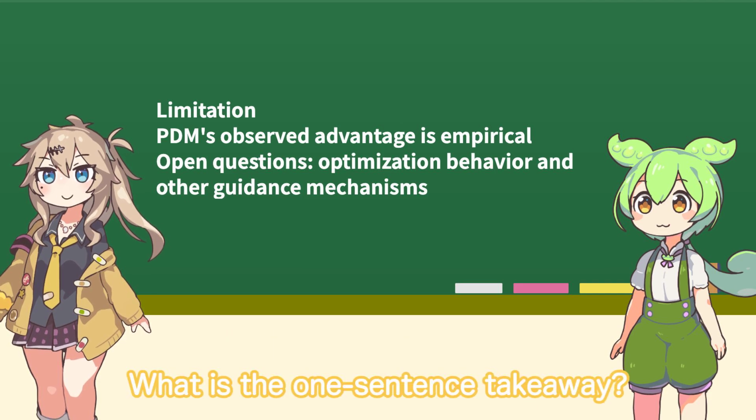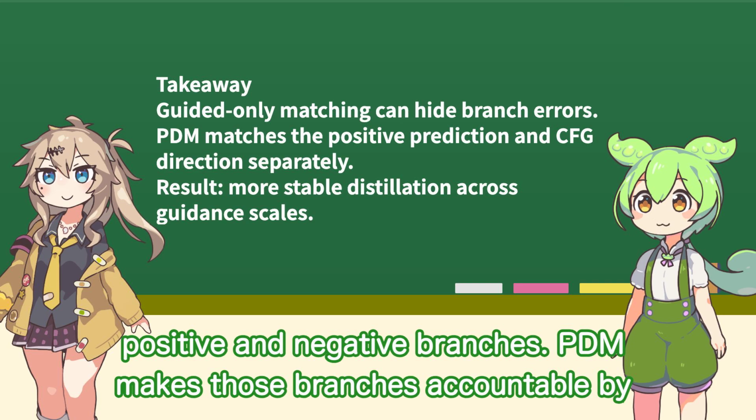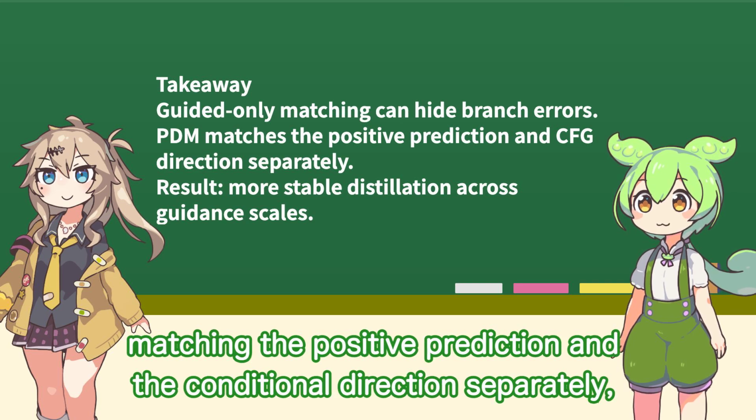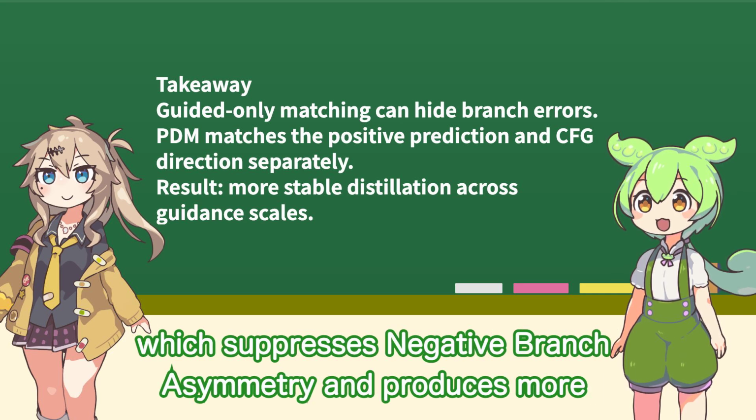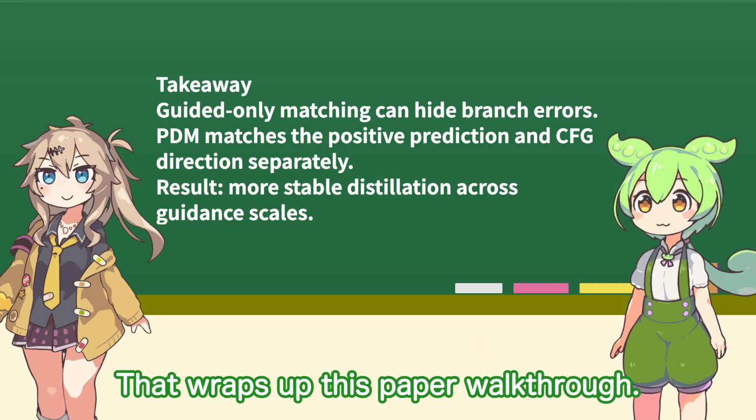What is the one-sentence takeaway? Matching a classifier-free guided prediction can hide errors between its positive and negative branches. PDM makes those branches accountable by matching the positive prediction and the conditional direction separately, which suppresses negative branch asymmetry and produces more reliable dense to sparse video distillation across guidance scales. That wraps up this paper walkthrough.